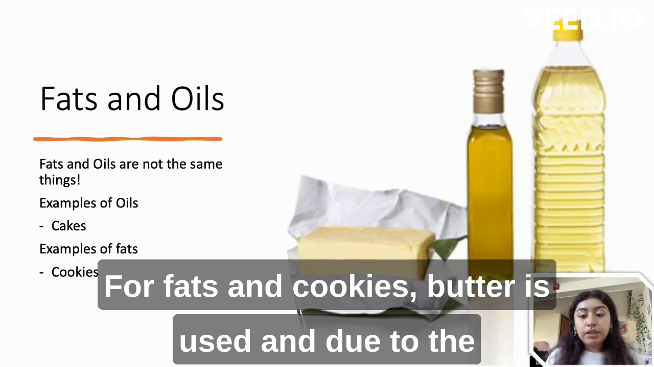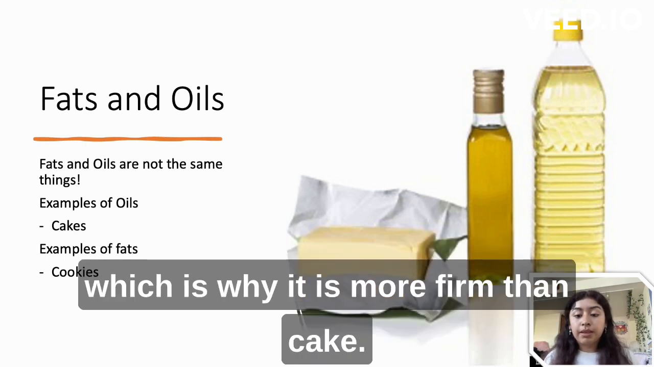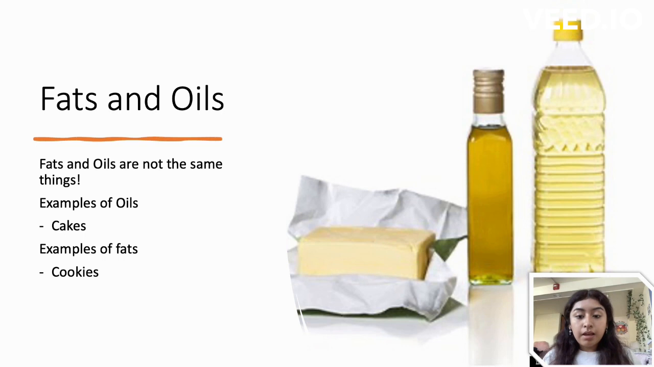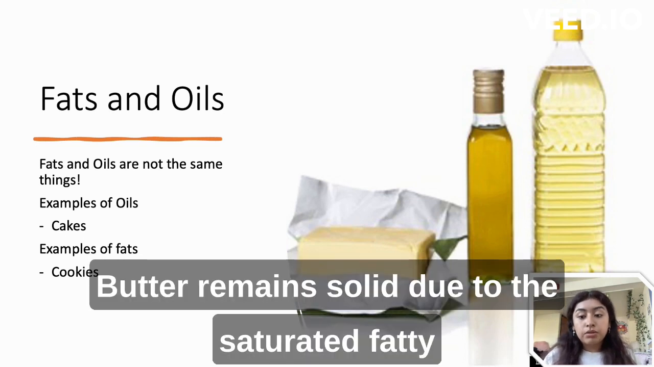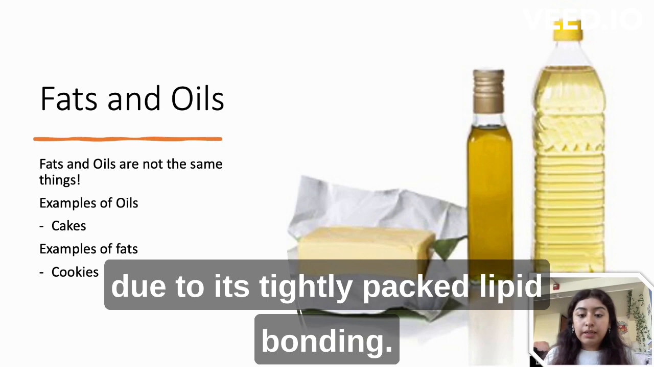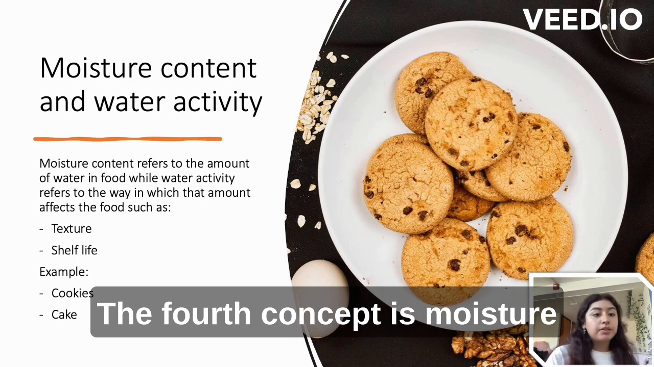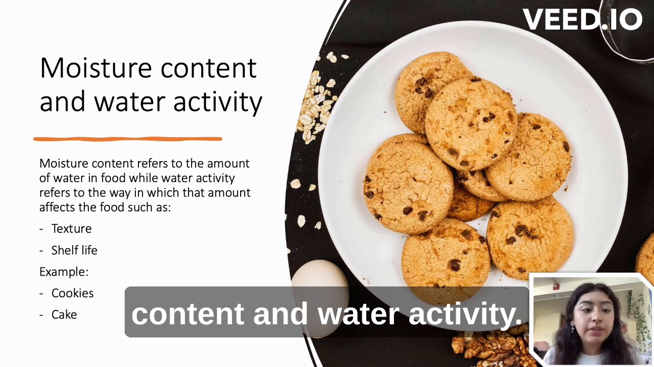For fats and cookies, butter is used, and due to the solid structure of butter, the doughy texture is achieved in cookies, which is why they are more firm than cake. Butter remains solid due to the saturated fatty acids present, which also bind the dough tightly due to their tightly packed lipid bonding.